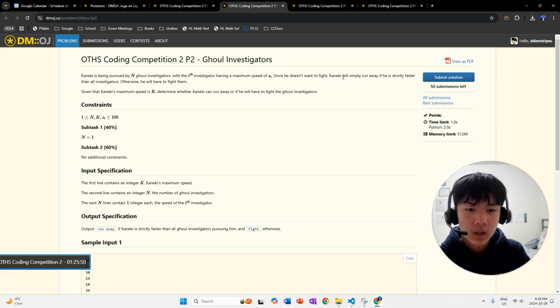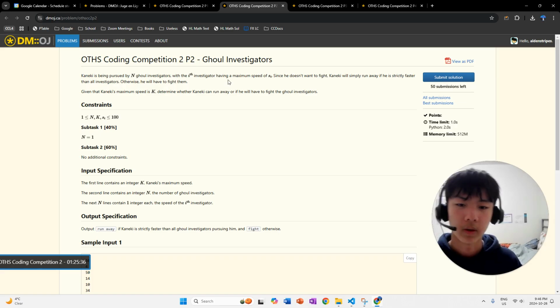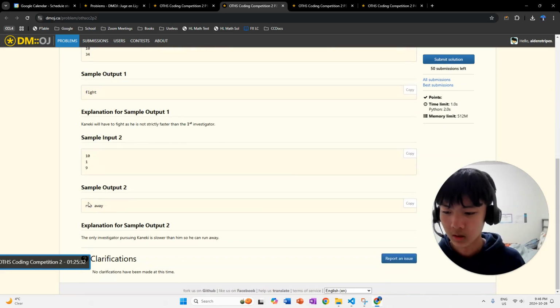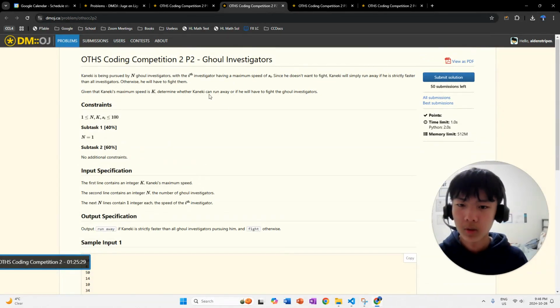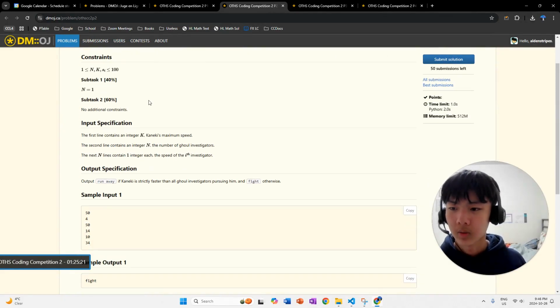Since he doesn't want to fight, Kaneki will simply run away if he's strictly faster than all investigators. Otherwise, he will have to fight them. Given that Kaneki's maximum speed is k, determine whether Kaneki can run away or if he will have to fight the ghoul investigators. Okay, so there's only two options for output: run away or fight. If he is strictly faster than all investigators, then he'll run away.